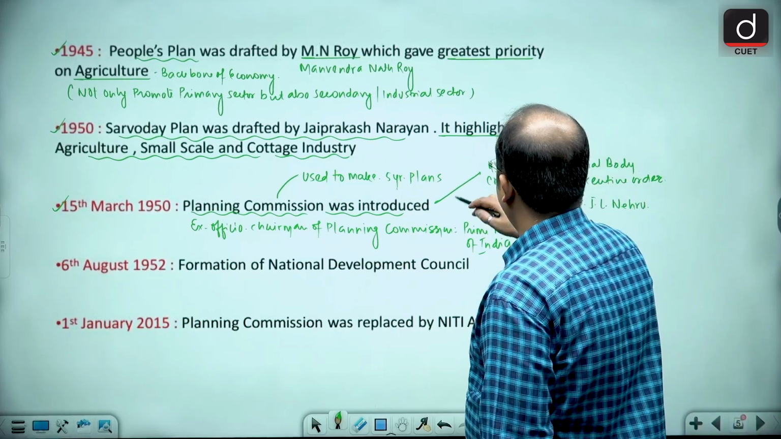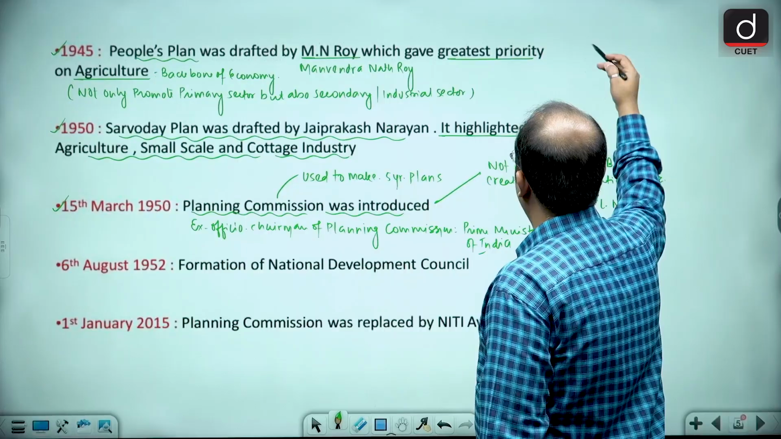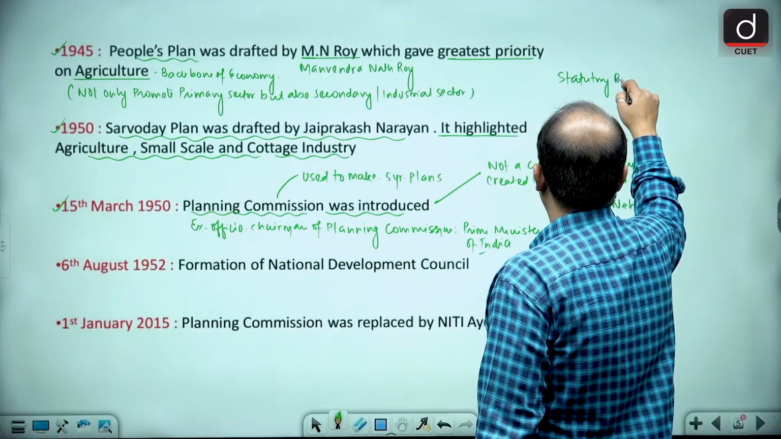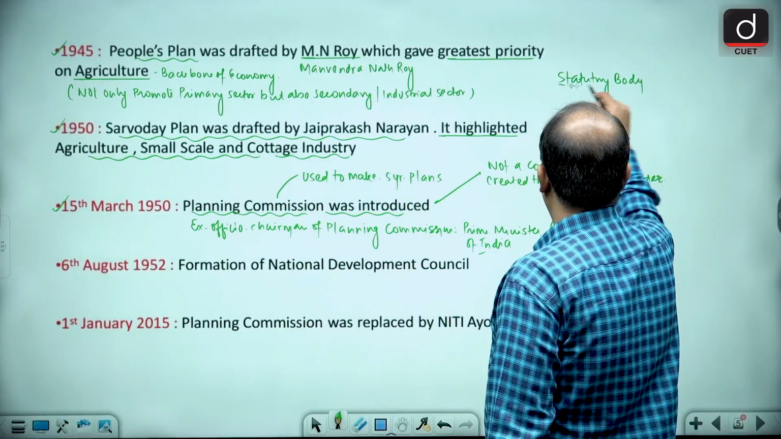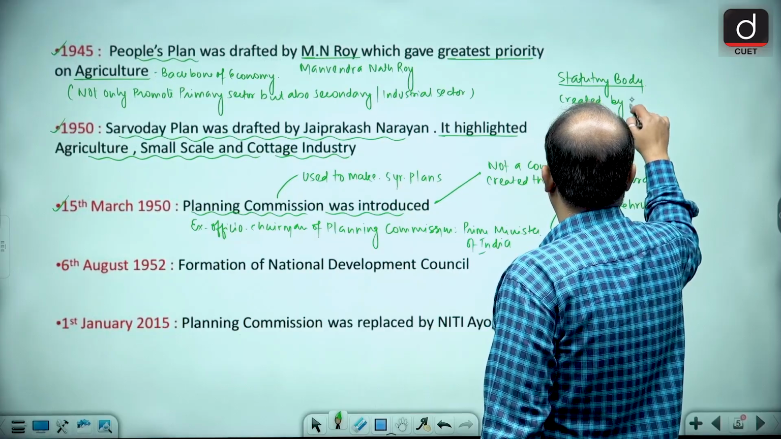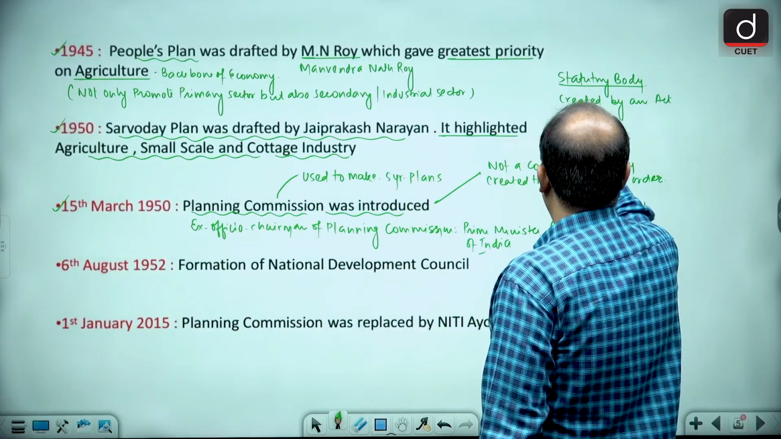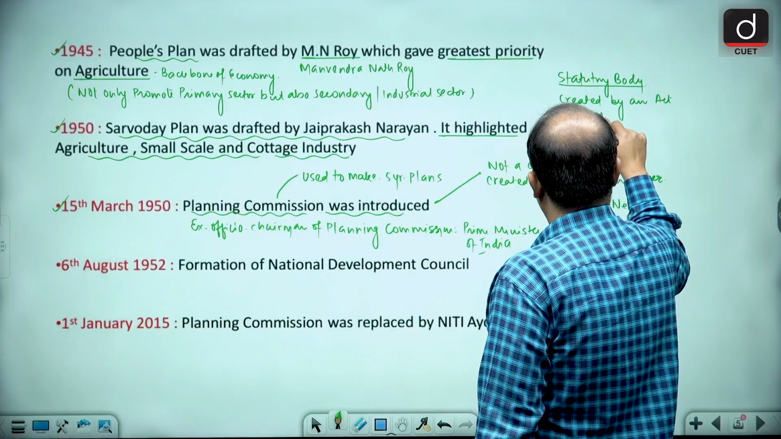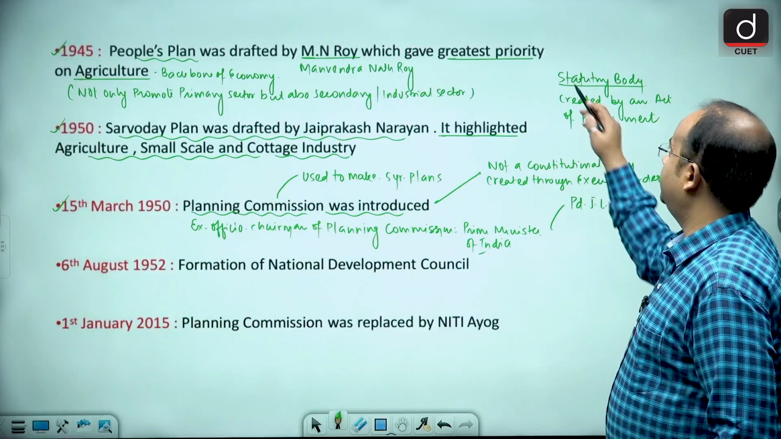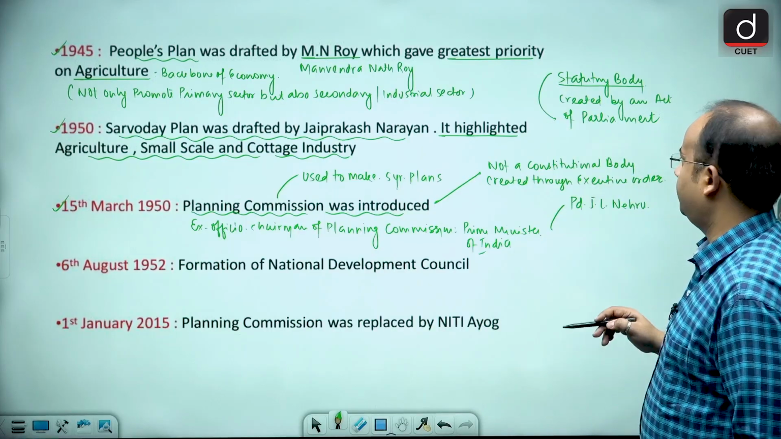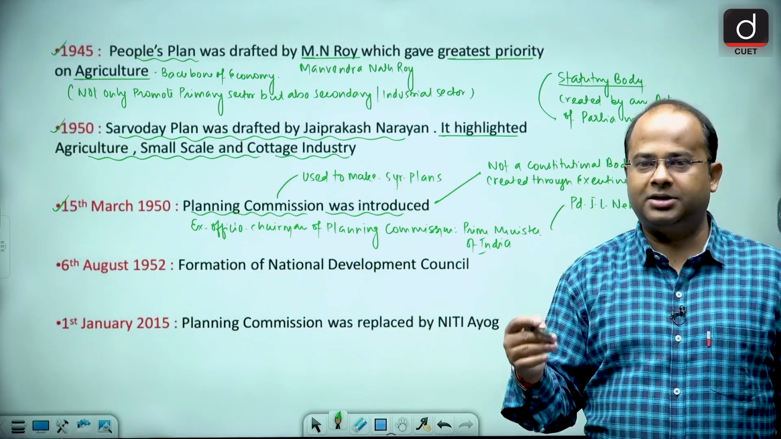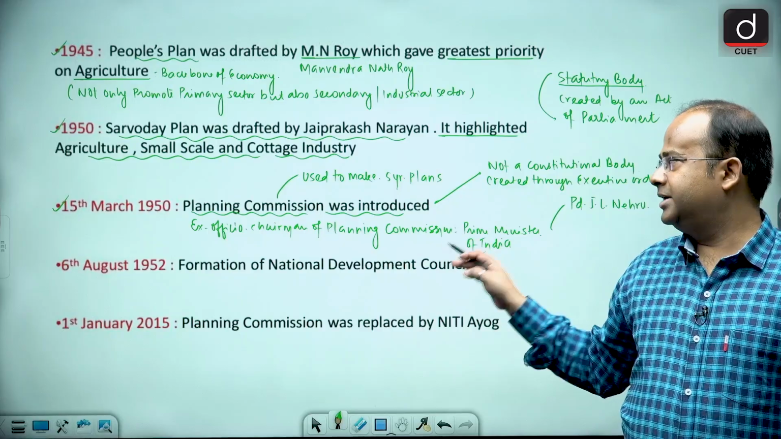So do not think that it is a constitutional body, or that it may be a statutory body. A statutory body is a body which is created through an act of Parliament. The Planning Commission is not a constitutional body; it was created through executive order. So I hope it is clear to all of you.